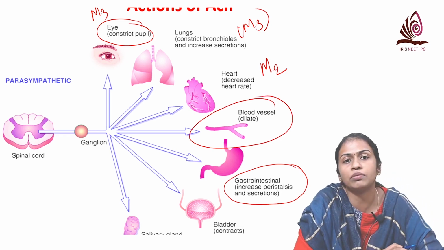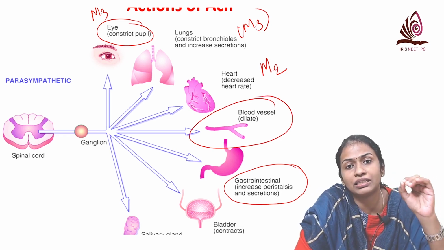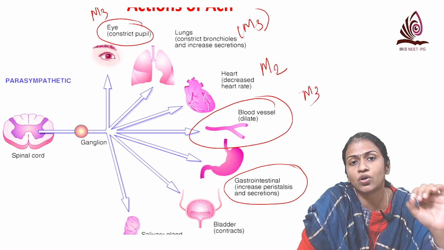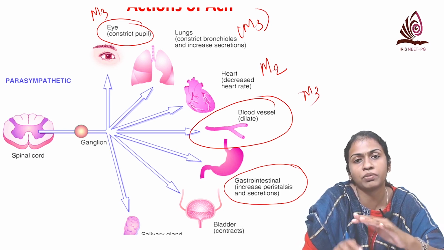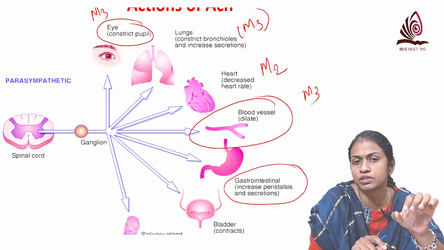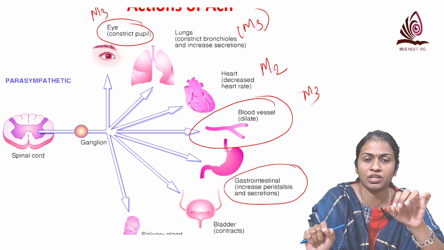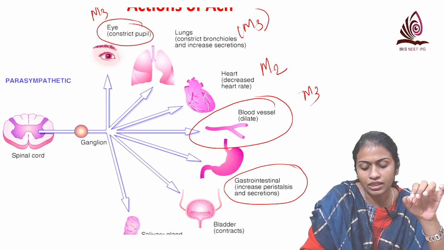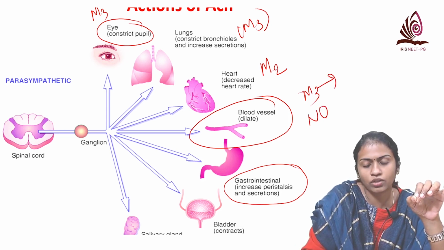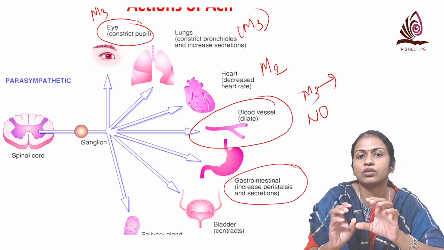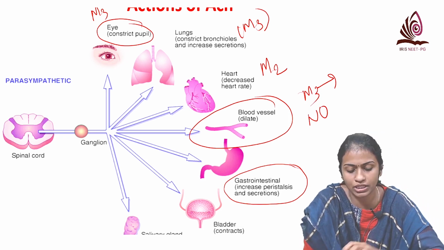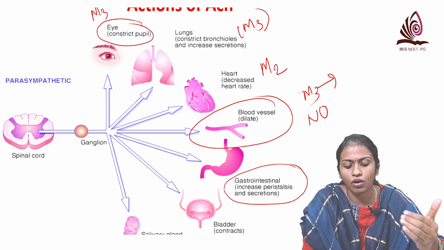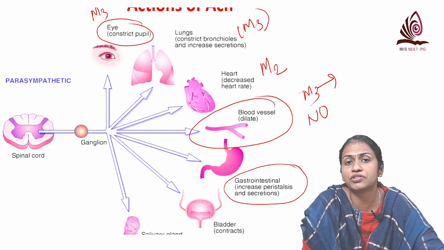Next we come to the blood vessel. The important thing about blood vessel is that the endothelium of the blood vessels contains M3 receptors, but it does not have any cholinergic innervation. Remember, there is no direct cholinergic innervation on the blood vessel, but the endothelium has M3 receptors. So by an exogenous method, if these M3 receptors are stimulated, that will release nitric oxide or endothelium derived relaxing factor, and that causes vasodilatation. So that is the summary of the different actions of acetylcholine.